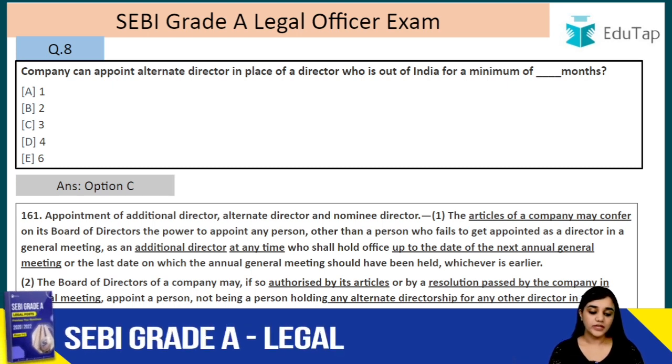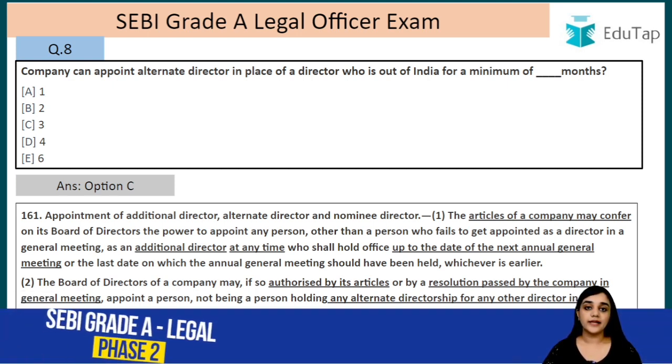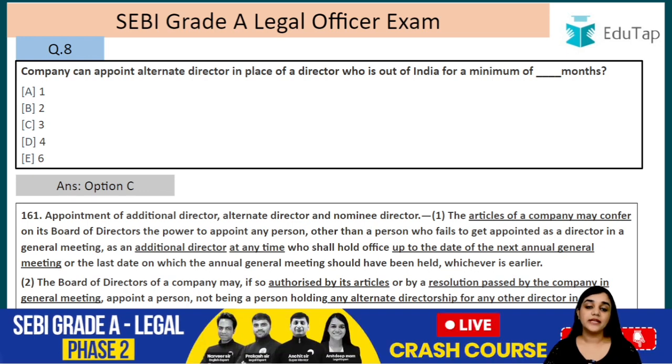So the articles of the company may confer on its board of directors the power to appoint any person, other than the person who fails to get appointed as a director in the general meeting, as an additional director at any time. So basically an additional director can be appointed at any time. They do not have to wait for the next general meeting even, right?